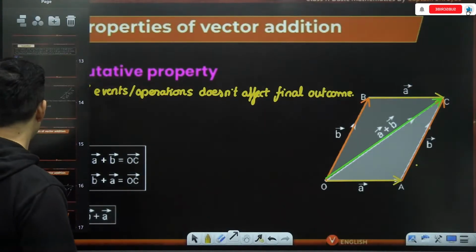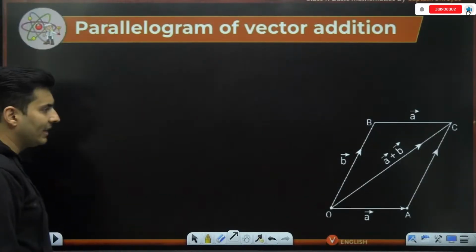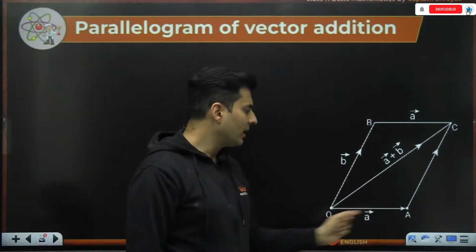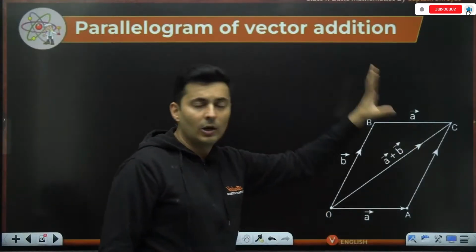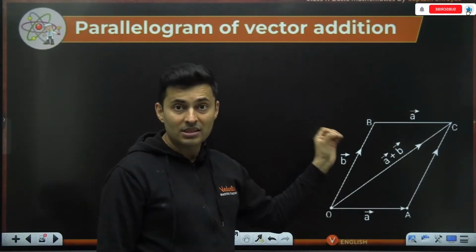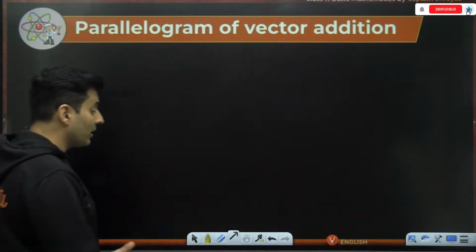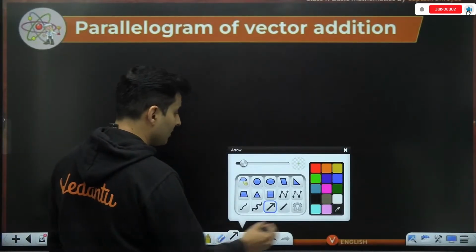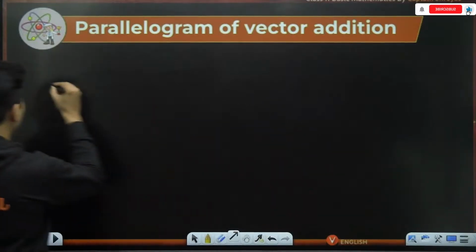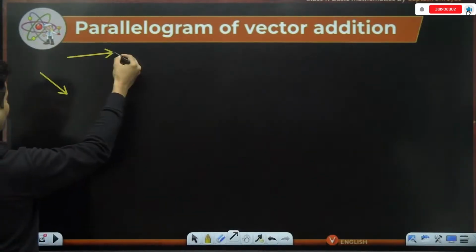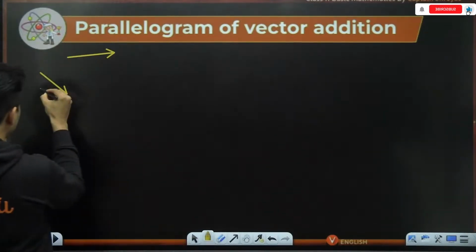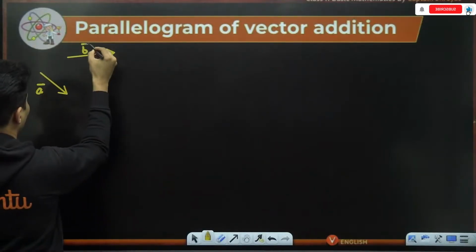So if I show you the parallelogram law of vector addition, it is exactly this. You take the two vectors, the diagonal of that parallelogram becomes the resultant. But how do you perform parallelogram law vector addition? This is how you do it. Say for example, I have a vector A and I have a vector B like this. This I call vector A and this I call vector B.